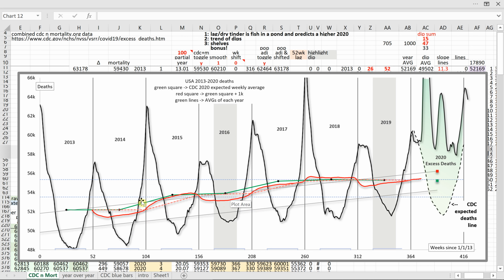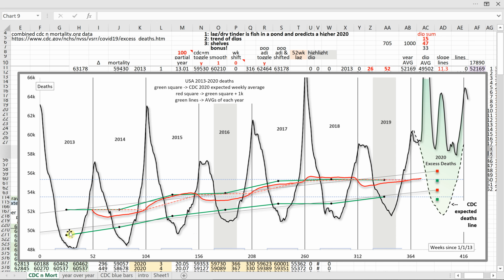But from 2014 to 2015, the average jumped 1,500 deaths. And from 2016 to 2017, the average jumped 1,300 deaths. So a 1,000 death jump to our red square is well justified, meaning the CDC point and its corresponding expected deaths line is low by about 1,000. Second, we observe that the yearly averages include data above and below the green line. Above the green line, data is chaotic, which does not allow for an accurate trend line. Below the green line, that's nice and smooth. Let's use these summertime dips to construct a trend line.